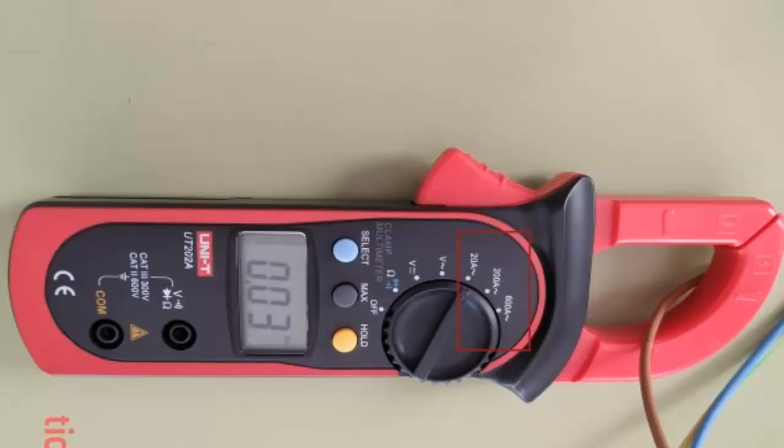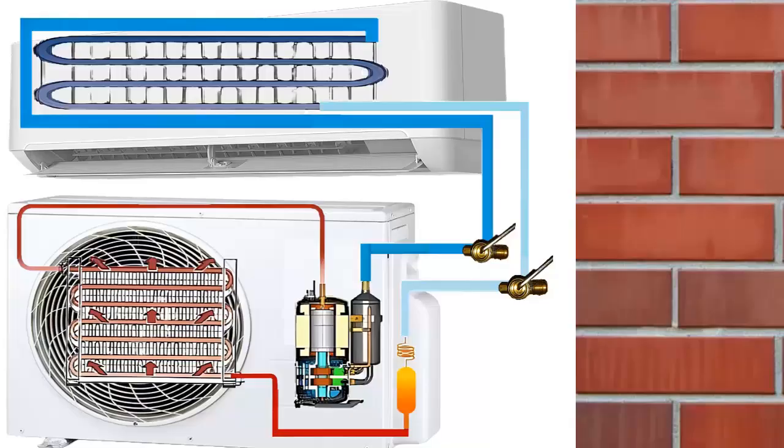6. Electric consumption measurement. With an amp clamp, compare the current consumption with the one indicated on the equipment label. Lower than normal consumption may indicate a lack of gas.